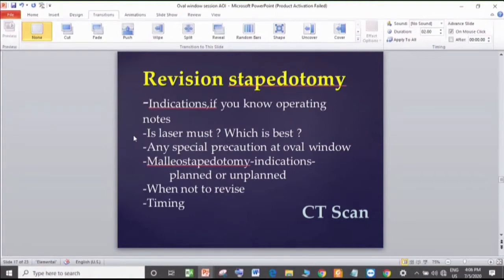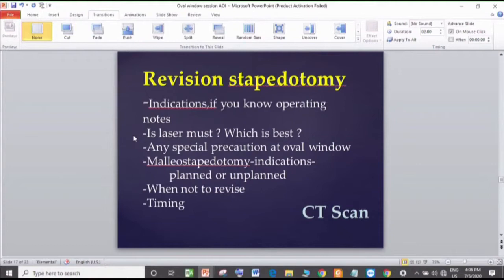Third are the pure SNHL cases, because even if you revise, the sensorineural component is not going to improve. The only indication there is when other things are associated, like post-operative granuloma giving distortion of sound and vertigo.